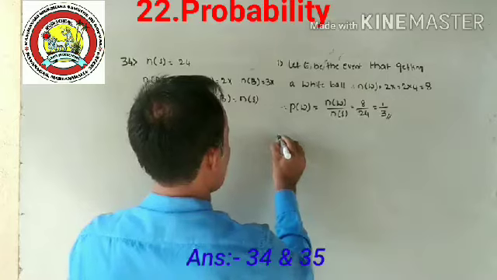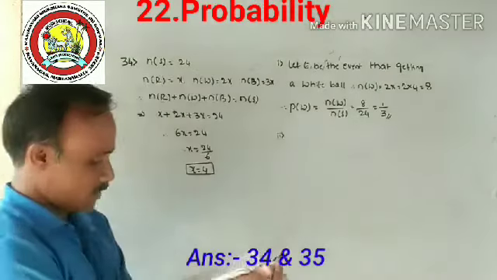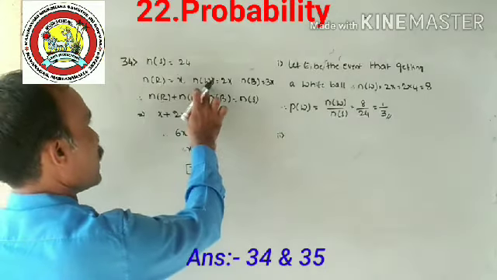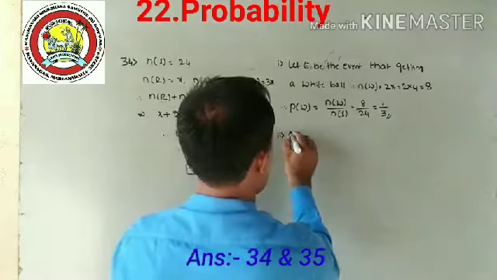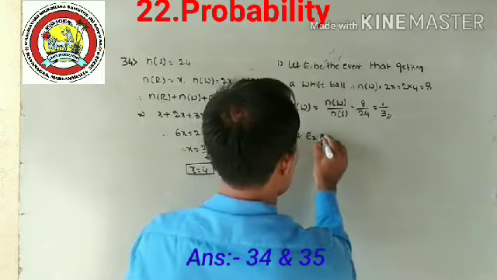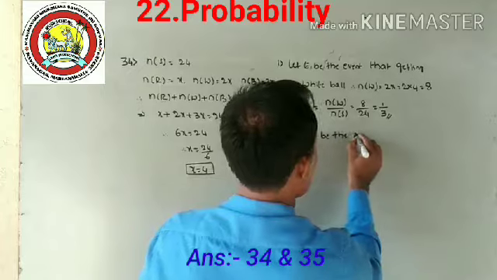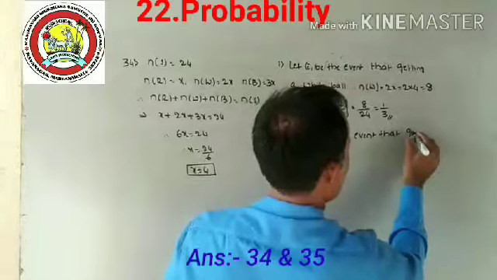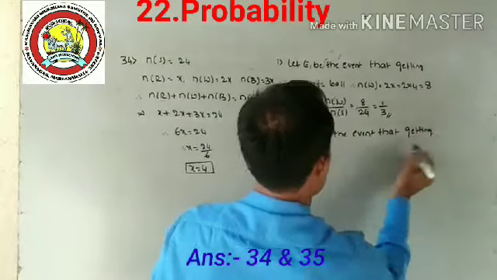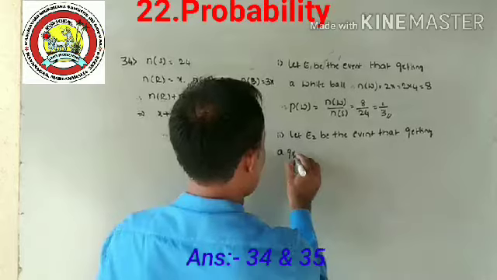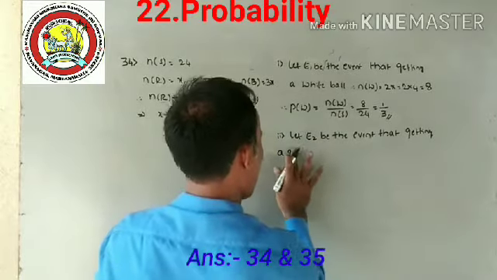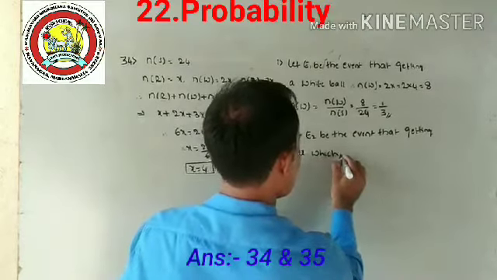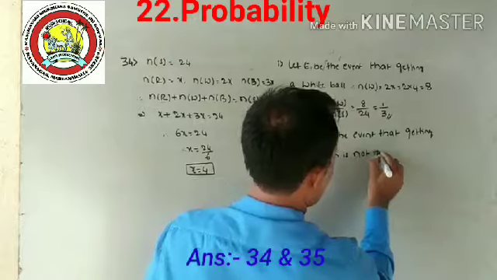Next, second question. Not red. Not red means either it should be white or blue. Let E2 be the event of getting a ball which is not red.